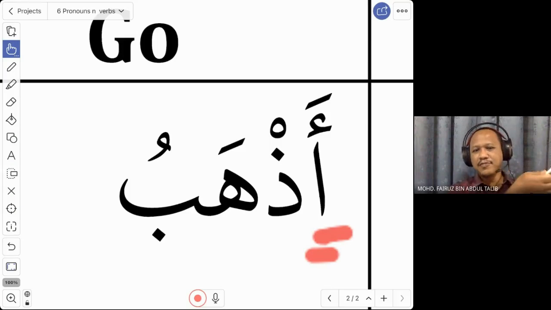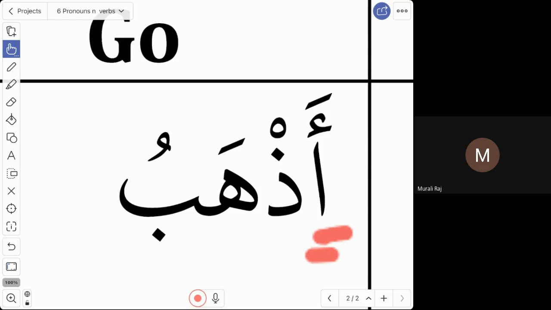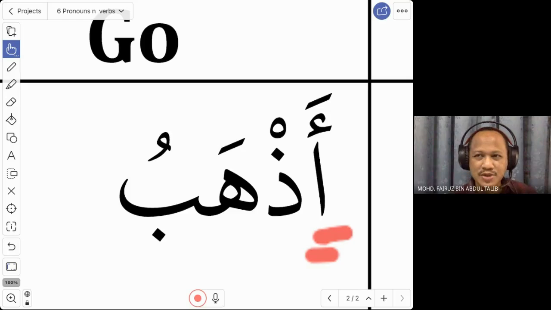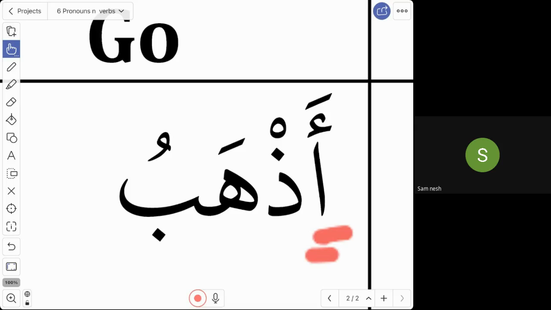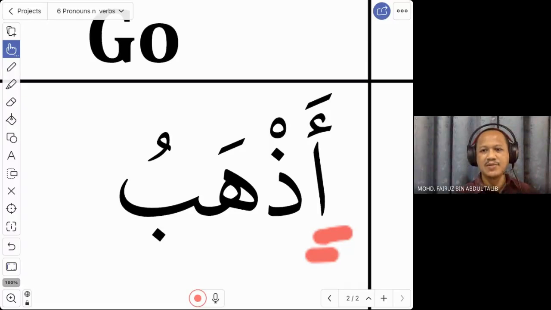Anti, you for female. For anti, it involves another addition at the end. Tazhabina. Don't stop, join them: tazhabin. Yes, tazhabin. Okay, so this is for tazhab. You can practice this.